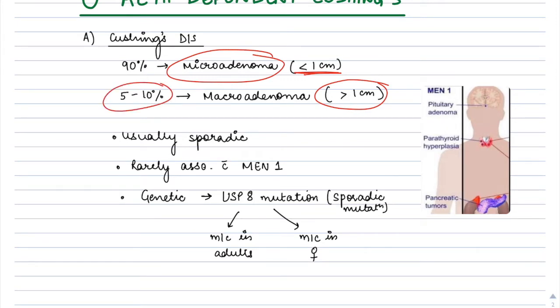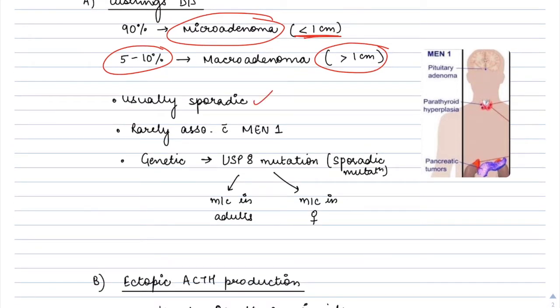Pituitary corticotrope adenomas usually occur sporadically and are rarely found in context with multiple endocrine neoplasia type 1, MEN type 1, which is characterized by pituitary adenomas, parathyroid hyperplasia, and pancreatic tumors. The 3 Ps: pituitary, parathyroid, and pancreatic. So pituitary adenomas sometimes occur in association with MEN1.